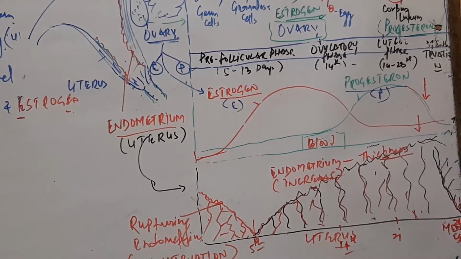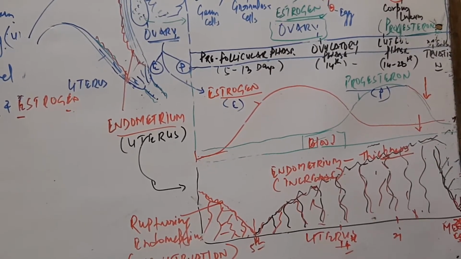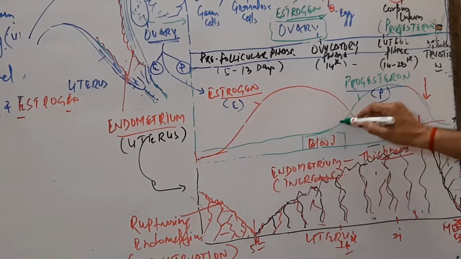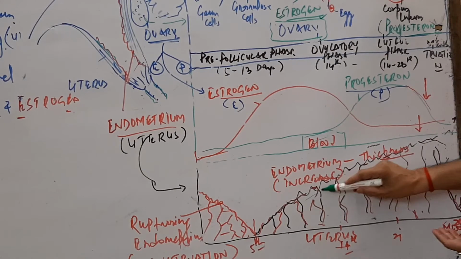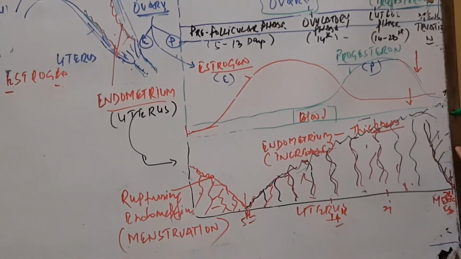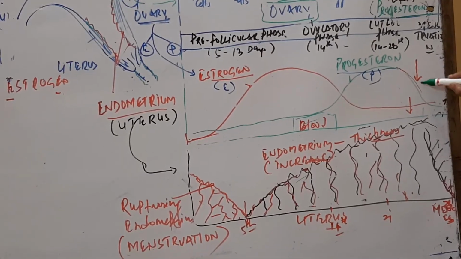In the rest of the ovarian cycle, the estrogen level gradually decreases, and at the luteal phase the progesterone level starts to rise, which helps in the thickening of the uterus. The uterus gets more thickened, and at 28 days it is stripped off.